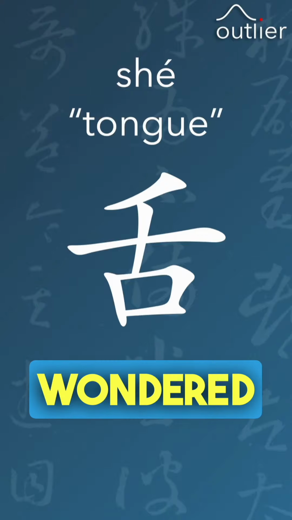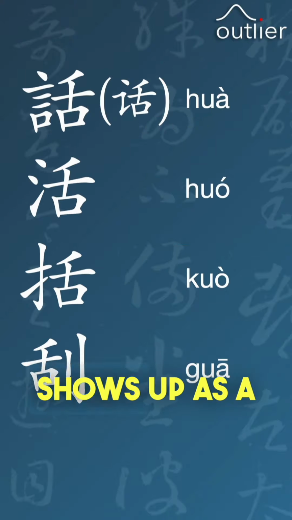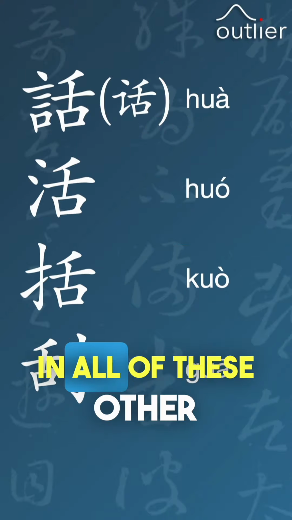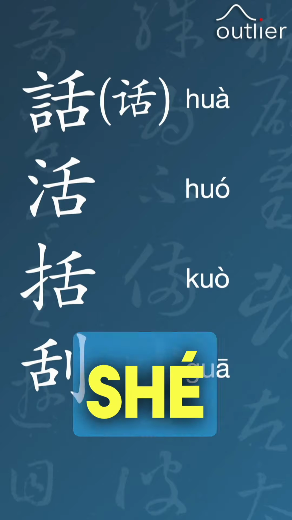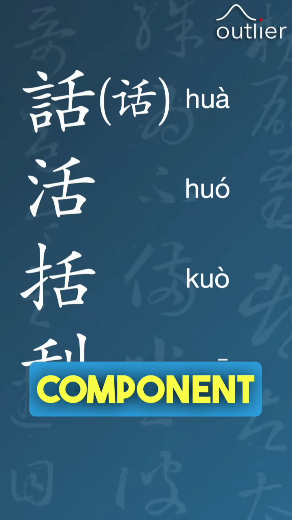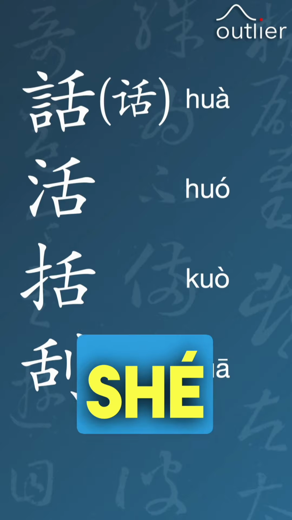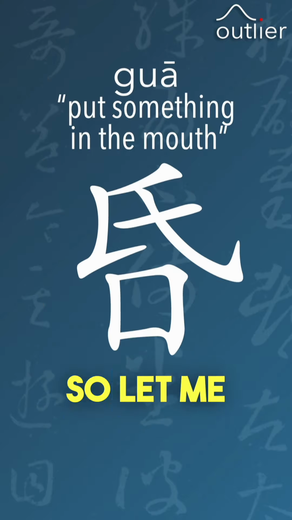Have you ever wondered why this character shows up as a sound component in all of these other characters? Those pronunciations don't seem to be very similar to sh, do they? Well, actually, that component in those characters isn't sh, it's this one, gua. So let me show you how that works.